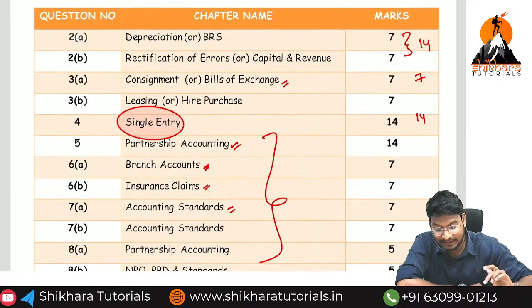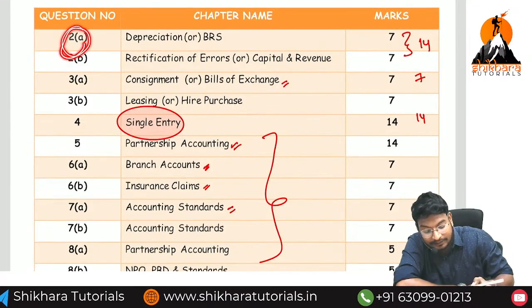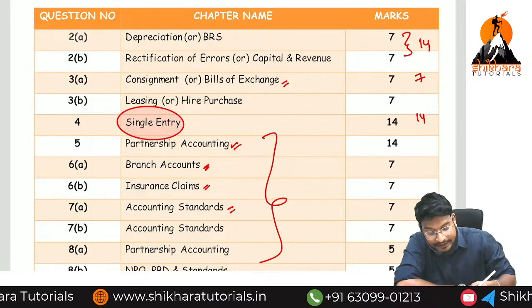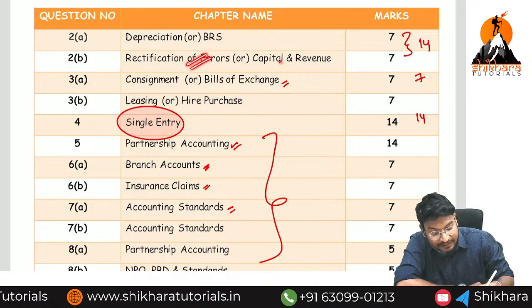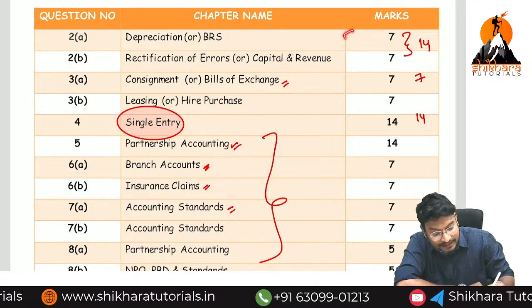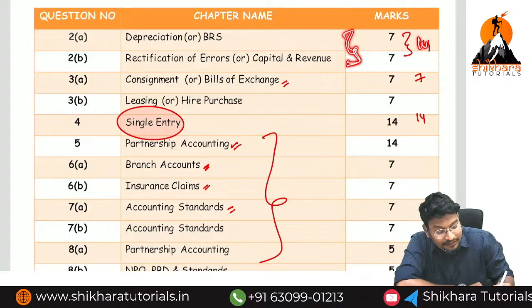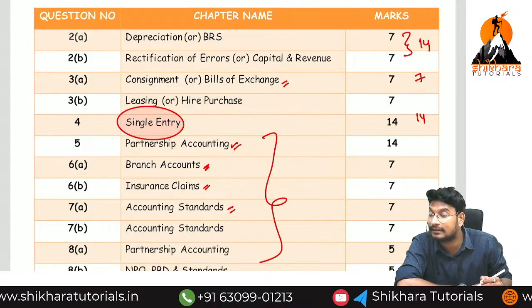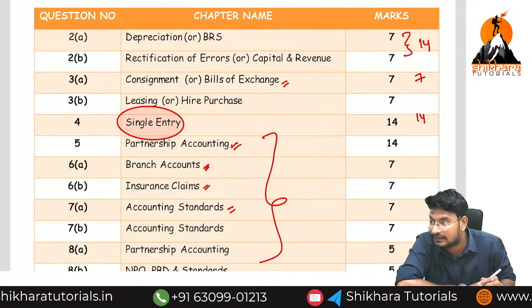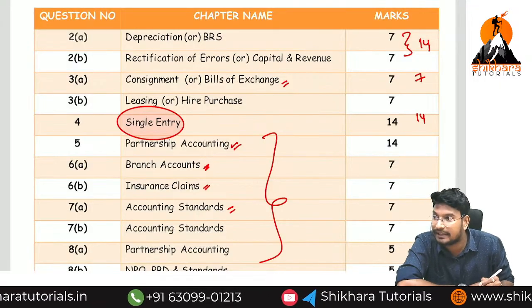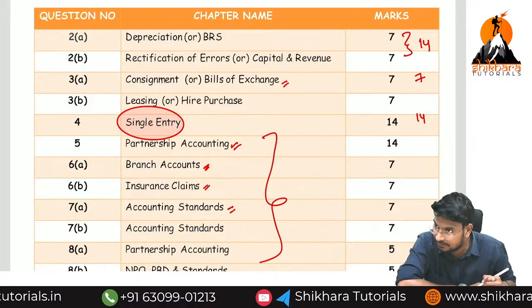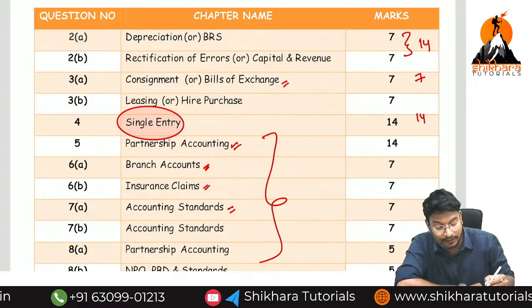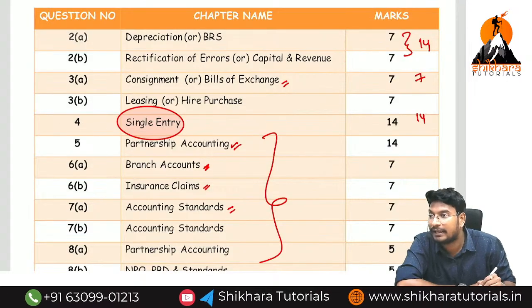If you observe this scenario, 2A is compulsory, we can get a question from depreciation or BRS, and 2B we will get a question from rectification of errors and capital and revenue. From these topics only we are getting how many marks? 14 marks. These are all the 4 topics we have already discussed, you already learned in the foundation itself. So you may ask, sir, you are not going to discuss once again? I will discuss once again, because in the foundation you have learned only from the MCQ point of view. Here we are going to see the problematic point of view.